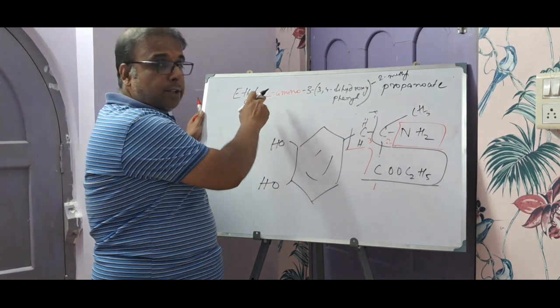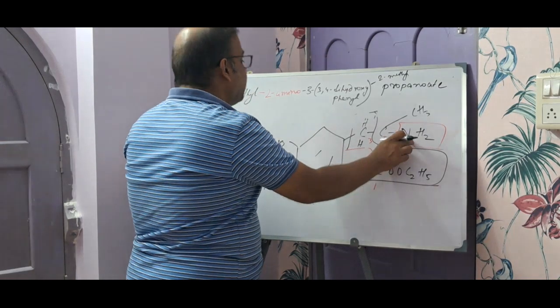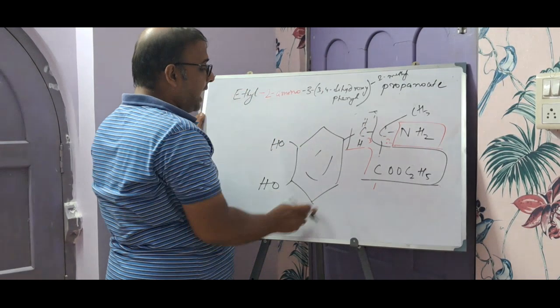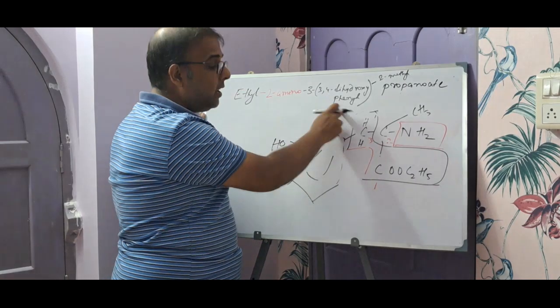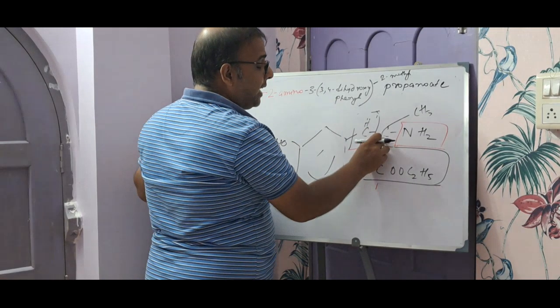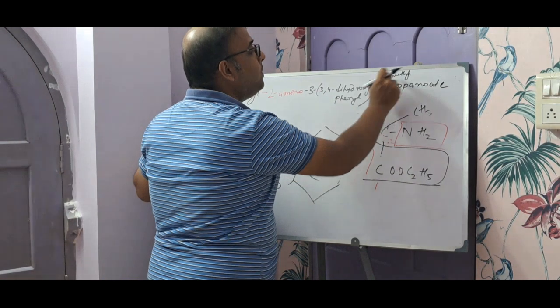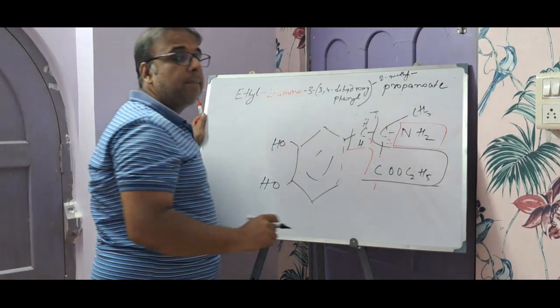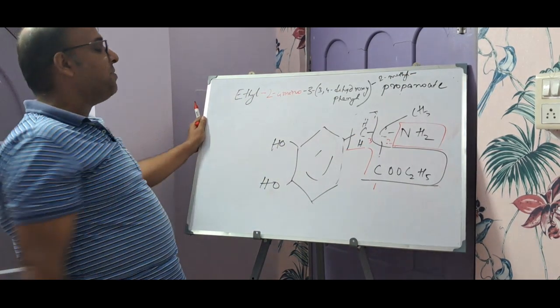So it's ethyl 2-amino, 3. At third position, we have 3,4-dihydroxyphenyl, followed by 2. We have another methyl here, so that is 2-methyl, and finally we have propanoate. So this is how the IUPAC name stands.